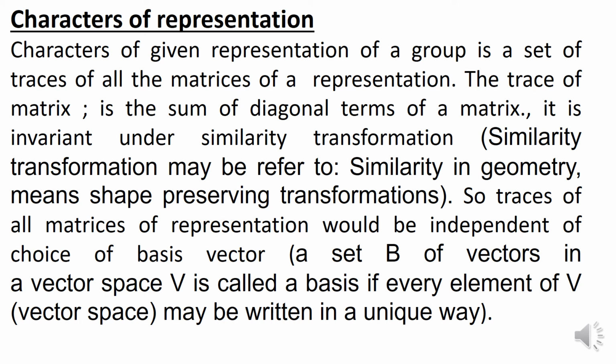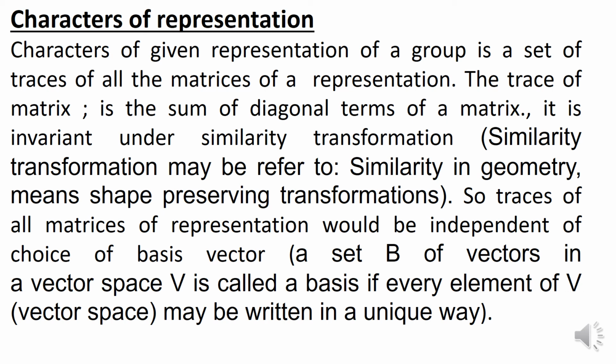What is a basis vector? A set of vectors in a vector space V is called a basis if every element of the vector space, which we have discussed already, may be written in a unique way. So the sum of the diagonal is the trace.